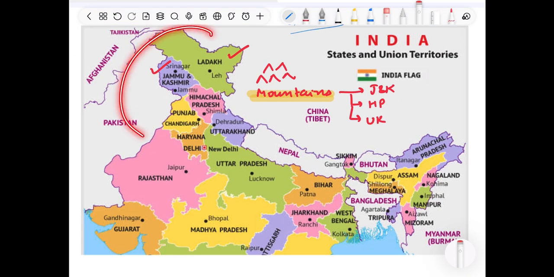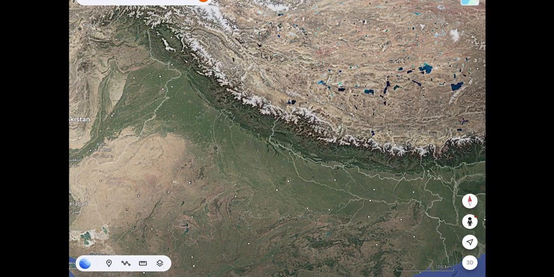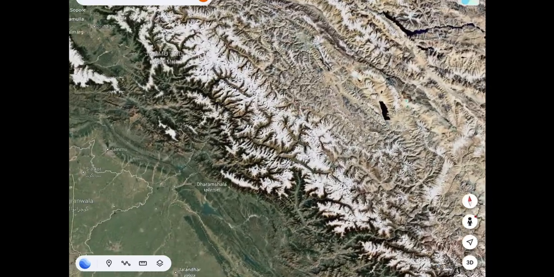This is the crowded part of India, so let's make it simple for you. We have already covered Ladakh and Jammu and Kashmir, and we know Ladakh and Jammu Kashmir is the mountainous area, and the state forming next to it will also be mountainous, right? Because mountains are in a continuous form. And here are the Great Himalayas, Lesser and Middle Himalayas, which are continuous, right? So this is simple Google Earth.